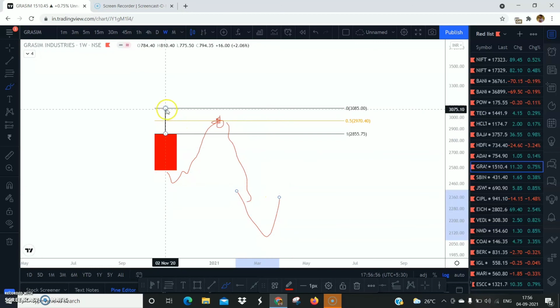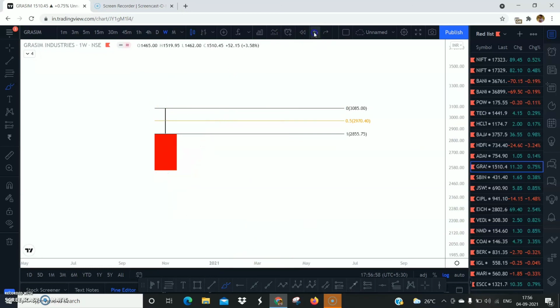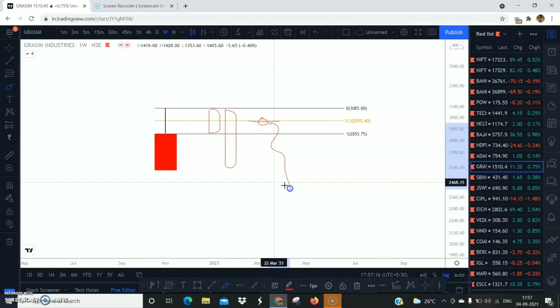Okay, so why is this wick very important? Because if you try to understand, this is an order block in itself. If you go to a lower time frame on this wick, you will see that the price created an up candle before a down candle. So it's going to be the same thing. Hence, this is the reason the price touches the 50% and moves lower.